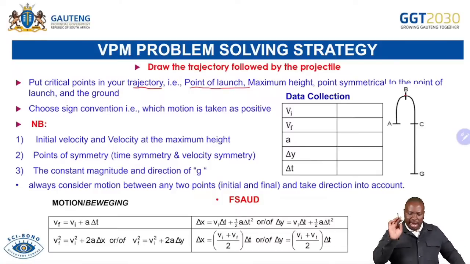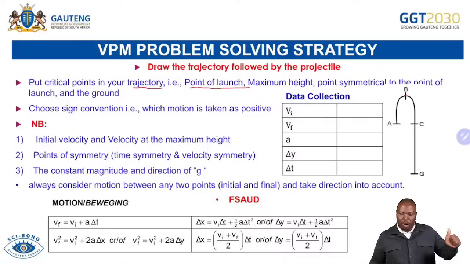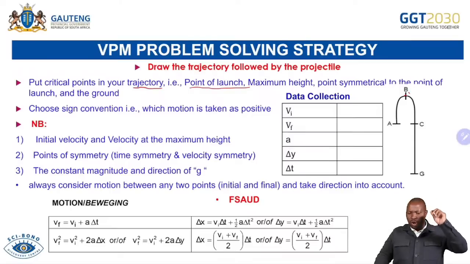You always draw your trajectory, and you make sure that you look for the point of launch, the maximum height, which is our B there, the point symmetrical to the point of launch, which is C. That point is important because we are saying there the velocity at A is equal to the velocity at C. What is different is the direction in which the object is going.